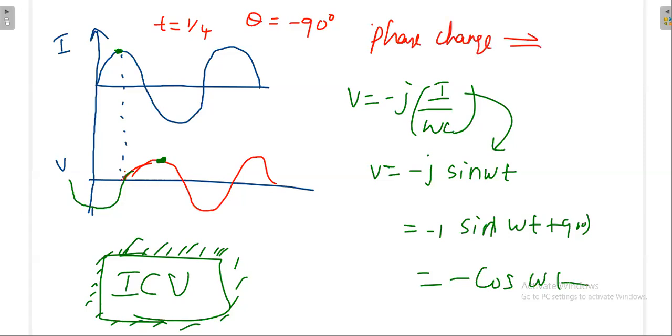So the phase change may give time delay or advance. You can advance the signal also, because instead of minus J, if it is plus J, I will advance the signal. Okay, phase change is equal to